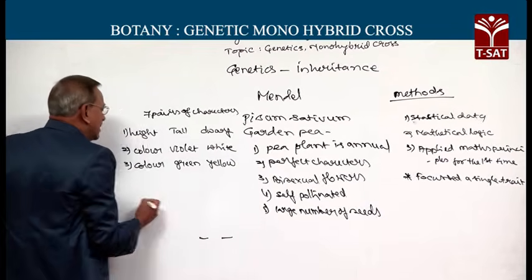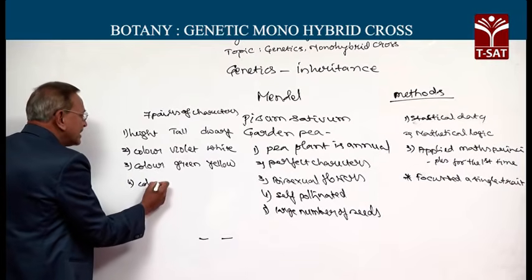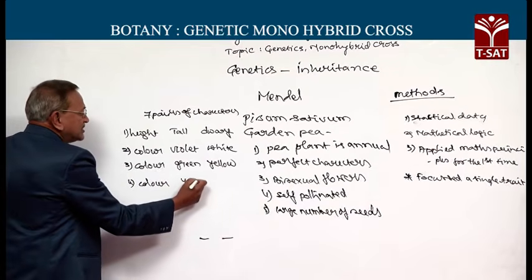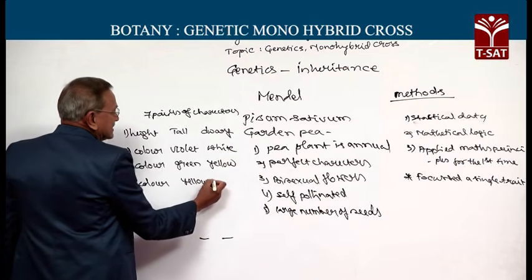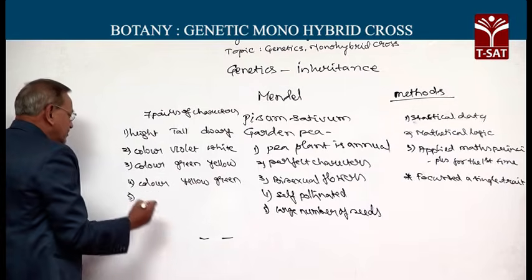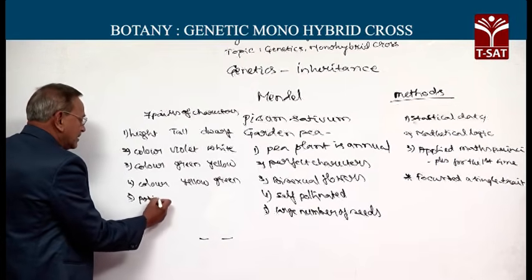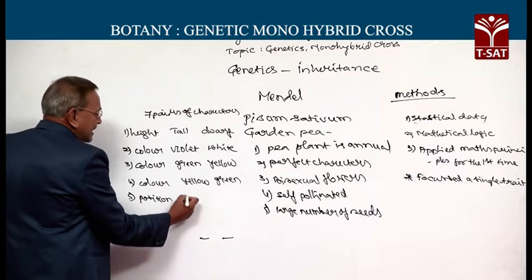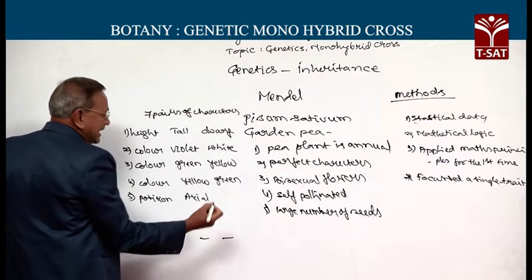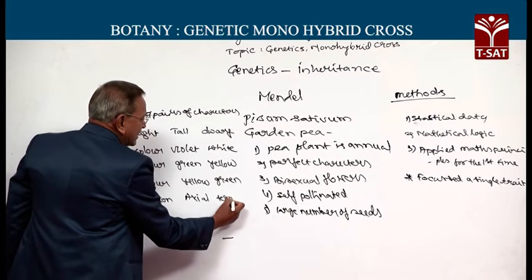With regard to the color of the seed, some seeds are yellow, whereas other seeds are green in color. With regard to position of the flower, some flowers are axial, in the axils of leaf, whereas others are terminal in location.